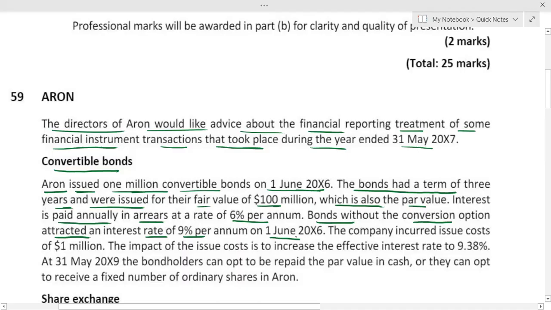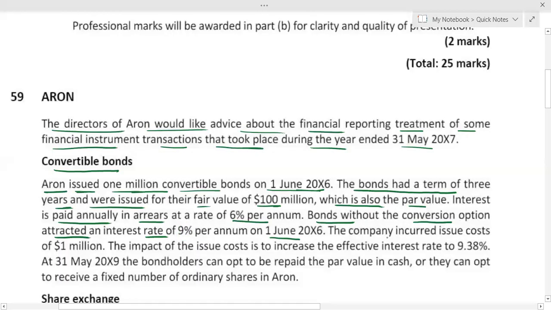Basically, according to IAS 32, if we have issued the convertible bond, which ARN has done, it is the responsibility of ARN to split this convertible bond into debt and equity components. For calculating the debt component, the debt component is equal to the present value of future cash flows. There will be two types of cash flows: one is cash interest payment, and the second is payment at the time of redemption. For discounting the future cash flows, we need the market interest rate on similar bonds but without the conversion option. So this 9% will be your discount rate.